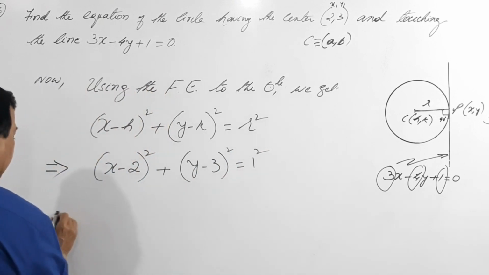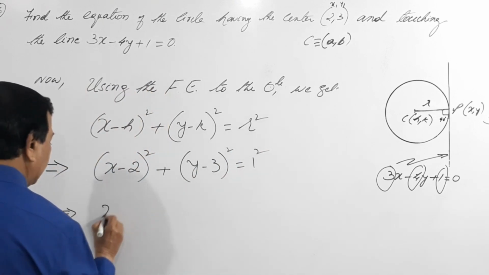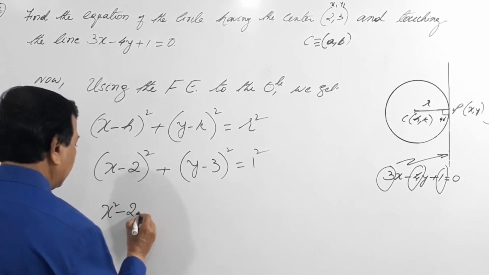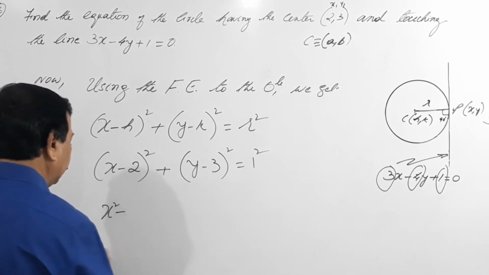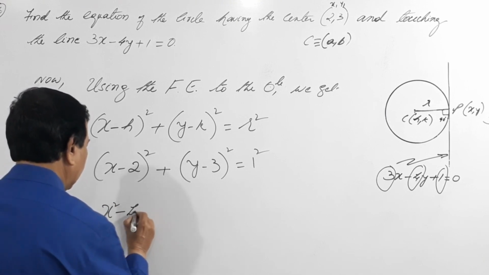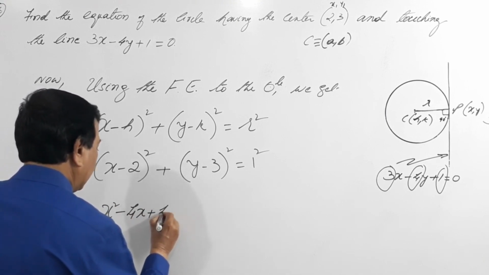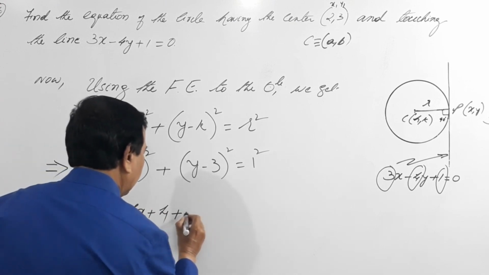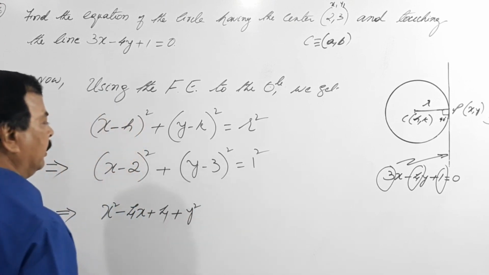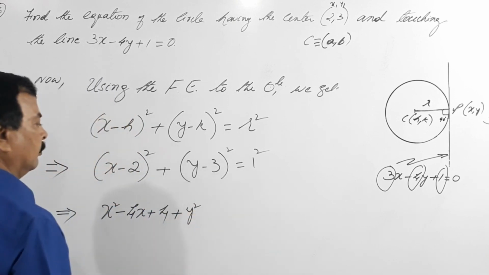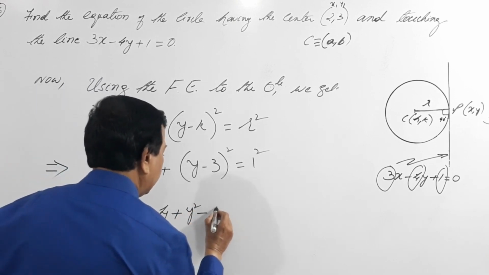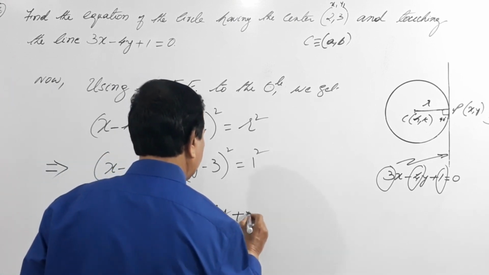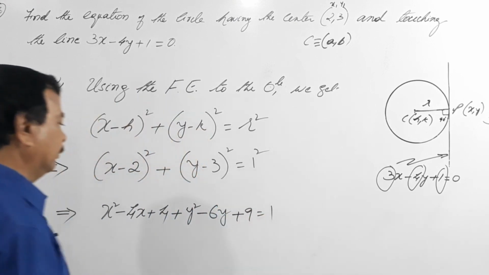What happens to this? This becomes x square minus 4x plus 4 plus y square minus 6y plus 9 equals 1.